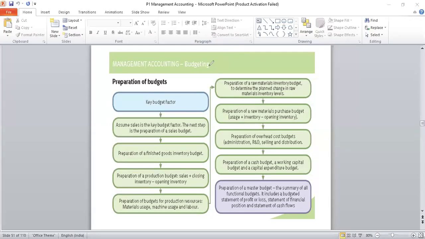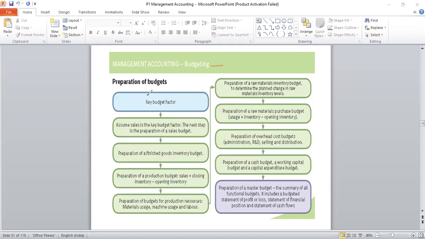Budgeting, what is the meaning of budgeting? Budget is a financial plan. Budgeting is the process of preparing budgets. So what are the steps in preparation of budgets? So let's look into this. What are the steps in preparation of budget?